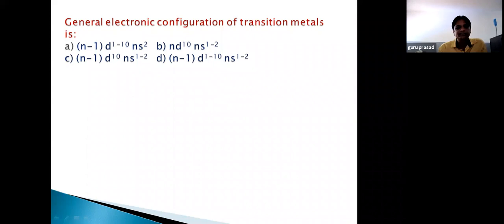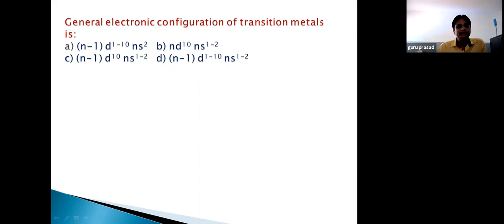Then the second option, Cr3+. Atomic number of Cr is 24. So Cr3+ is formed by losing 3 electrons. So the number of electrons in the Cr3+ ion is 21. So what is the electronic configuration? Ar 18, 3d, 4s. If you take the chromium atom, the outermost configuration is 3d5 4s1. So 3 electrons are lost means 1 electron is lost from 4s, that is, it becomes 0. From 3d5, 2 electrons will be lost. So the electronic configuration is 3d3, so n is equal to 3. So chromium again has violet color.